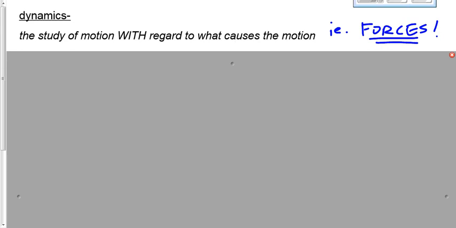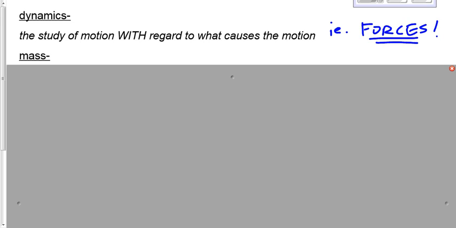Let's define a couple more terms, just introductory dynamics terms, before we really get going on this unit. Mass. Anybody remember the definition for mass? You've seen this before. You've defined it before in earlier grades. Mass is defined as... Marcos? No, it's not actually the weight of an object. Weight and mass are two different things, and we'll distinguish between those later on in the unit.